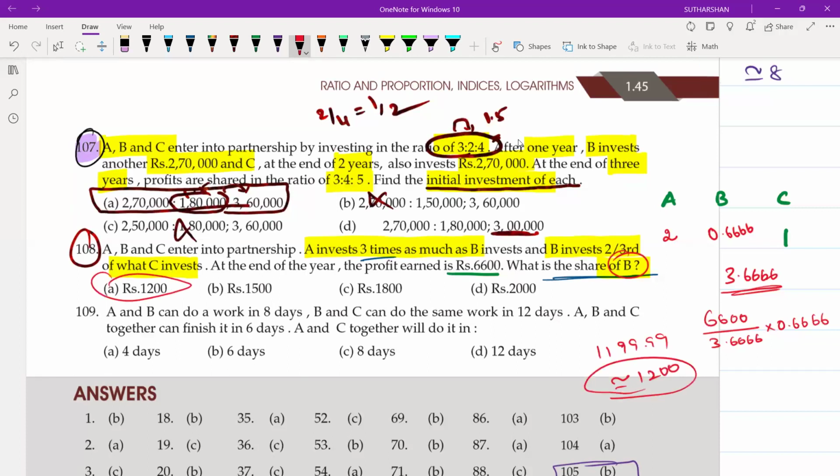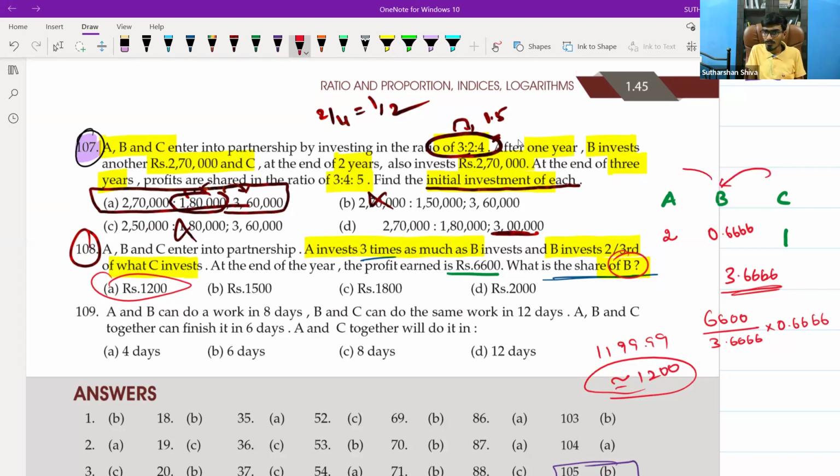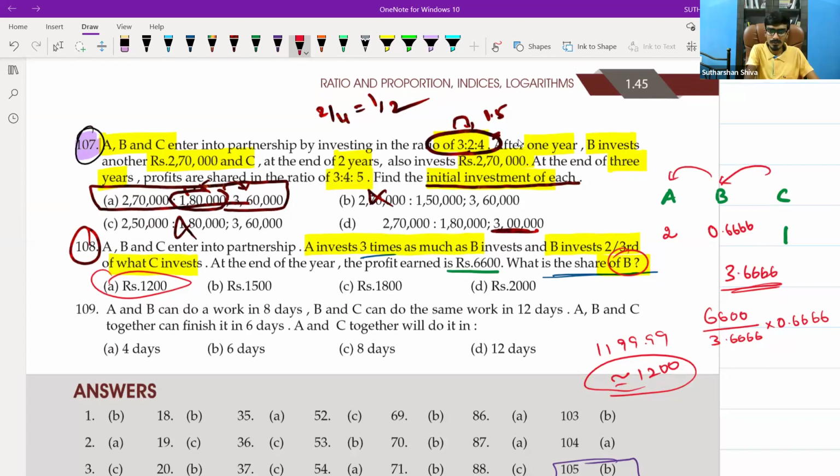Why do we need to go with the formula, A trick, B trick, and all? Assume C is 1, or even assume C is investing 1 lakh, whatever the case may be. You assume any number. From that, do a reverse calculation: C to B, B to A. Okay? Are you comfortable?